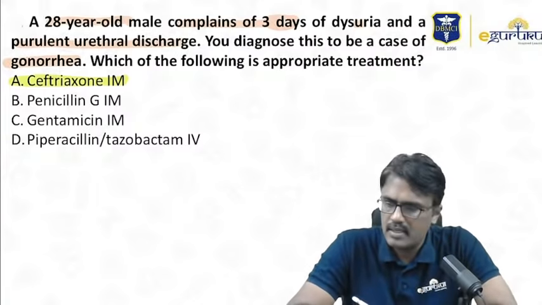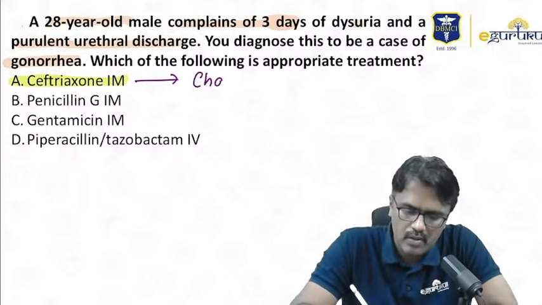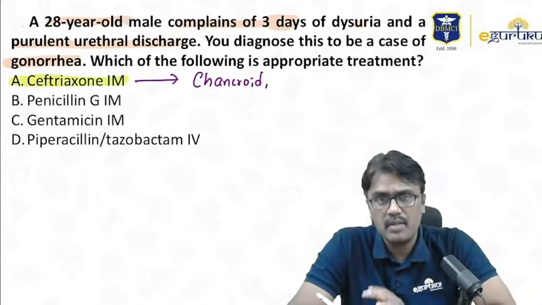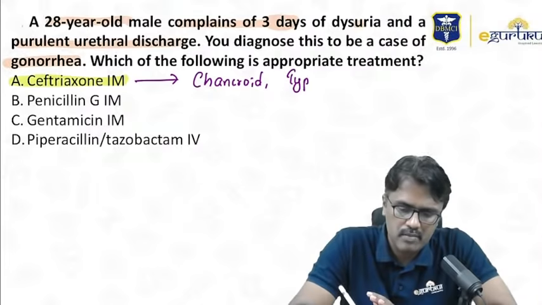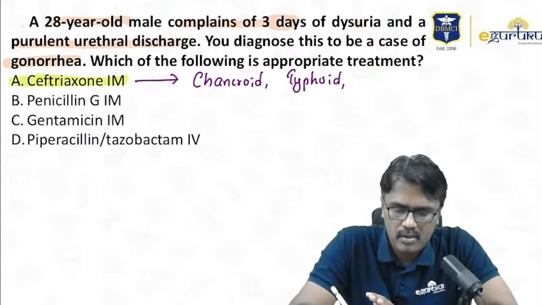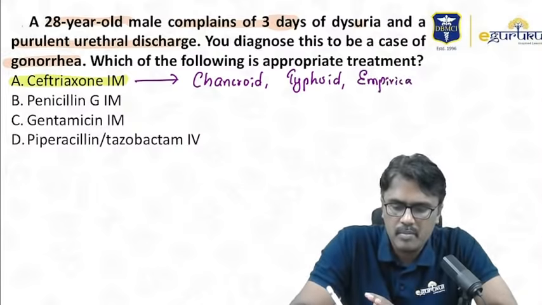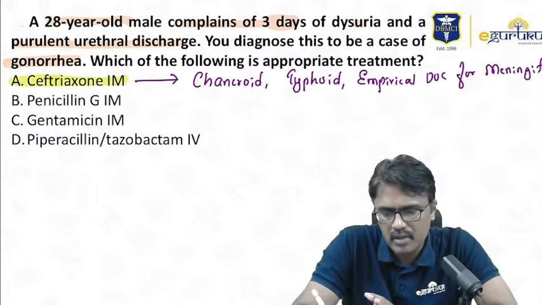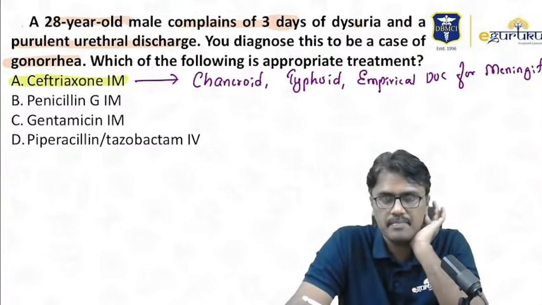But ceftriaxone is also a drug of choice for an STD called chancroid. Not only that, remember when ceftriaxone is asked, they are going to ask you the drug of choice for typhoid is this one. And it is also the empirical drug of choice for meningitis. So when you don't know the diagnosis, you treat it with ceftriaxone, but ceftriaxone doesn't kill listeria.